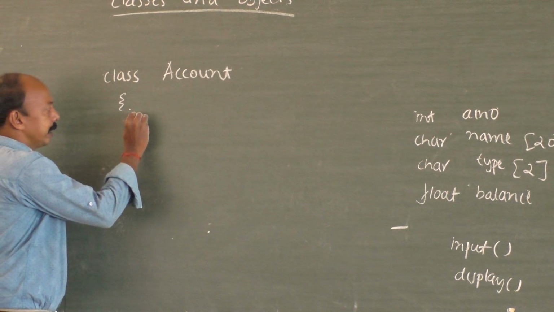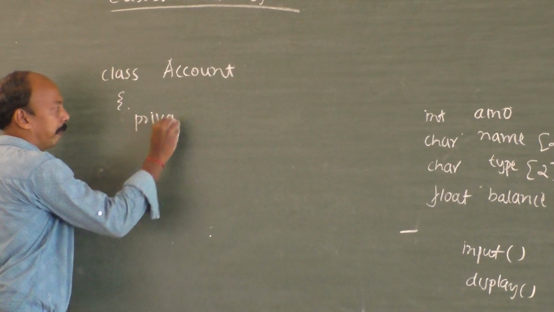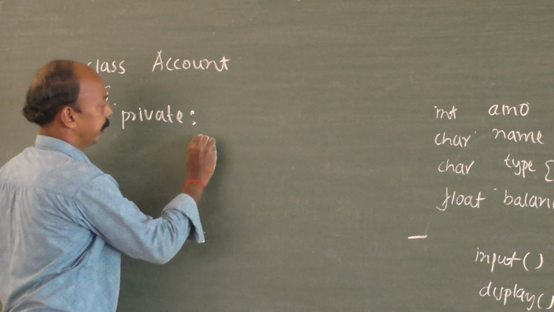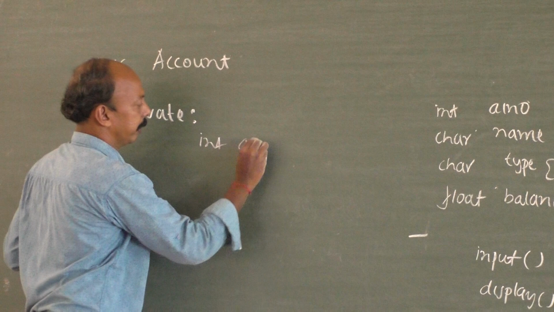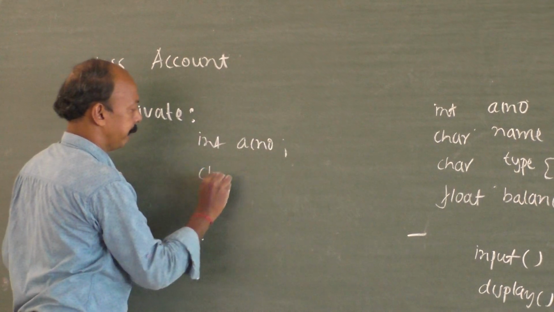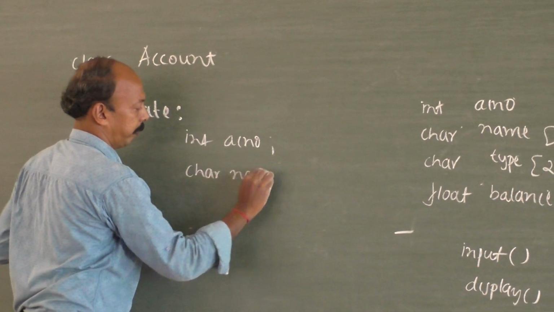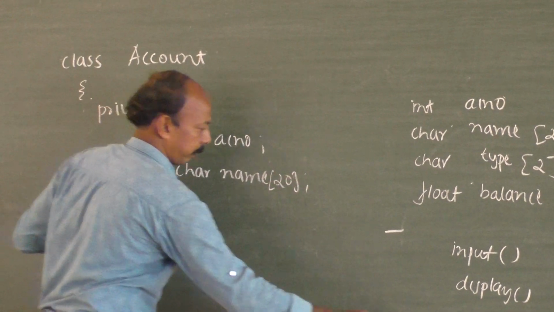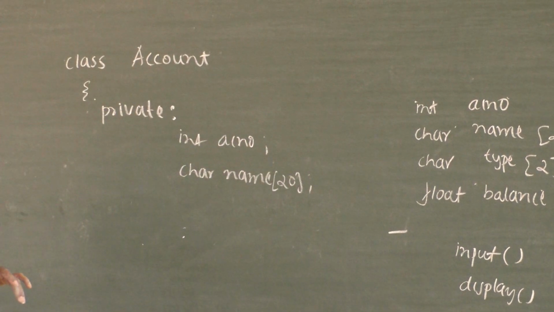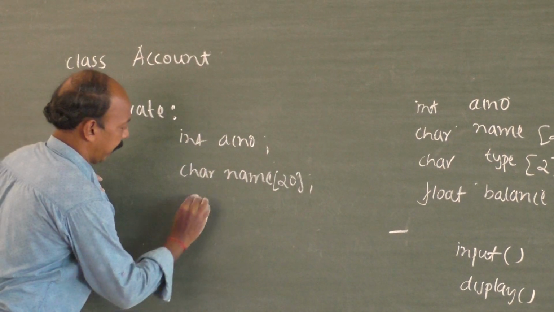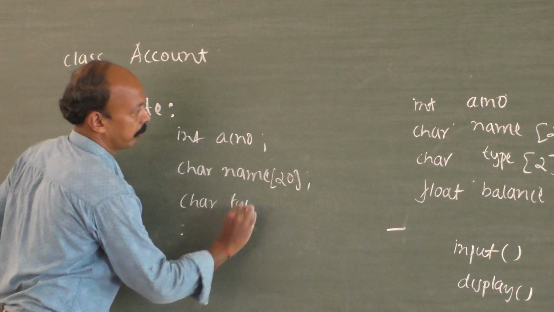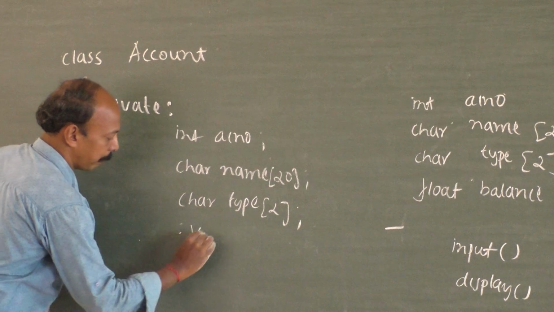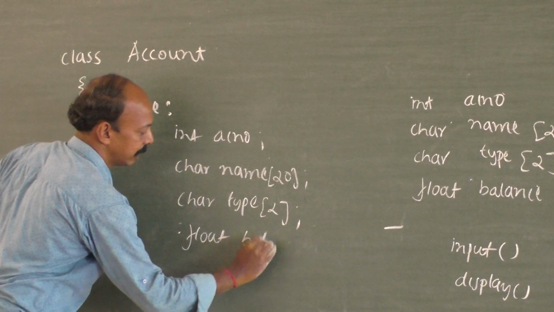Declare the variables under private. Which are those? Integer account number, character name, character type, then balance in the account.